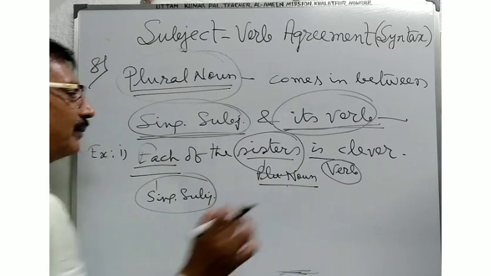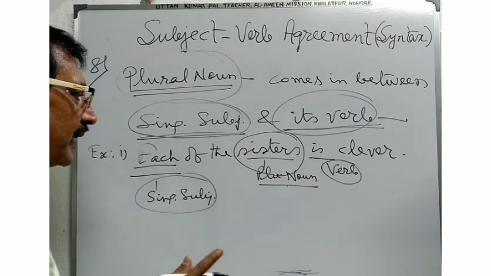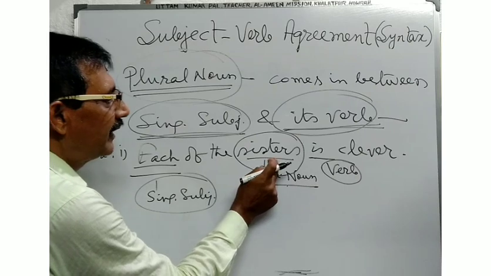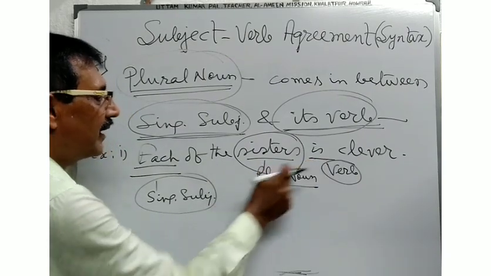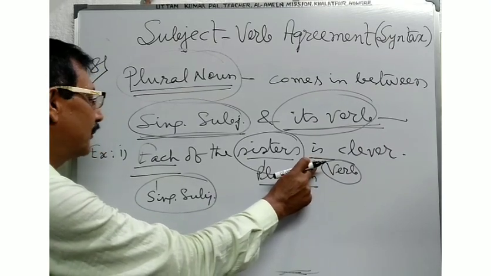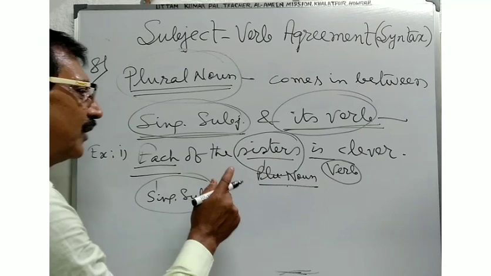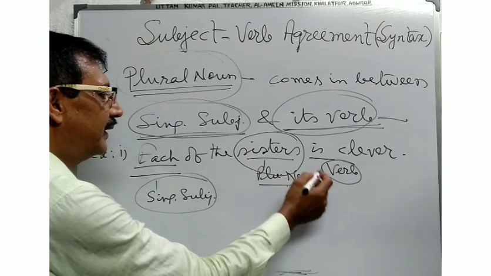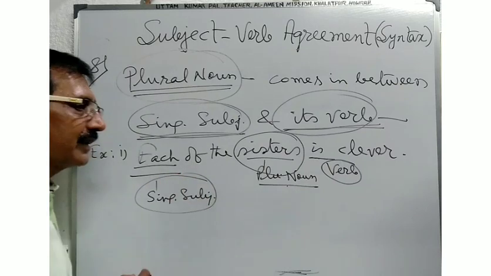Then what will happen? Sometimes students make mistakes using the noun nearest to the verb. But here the verb will be used in the singular form. So in this way you will have to make your idea clear that the verb will be used according to the real subject.